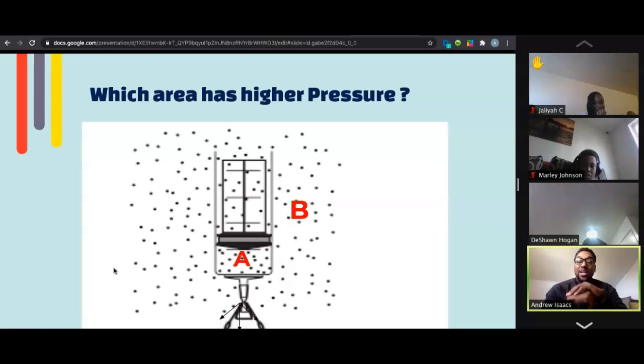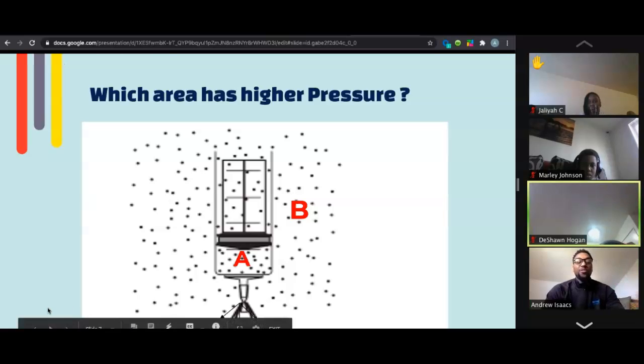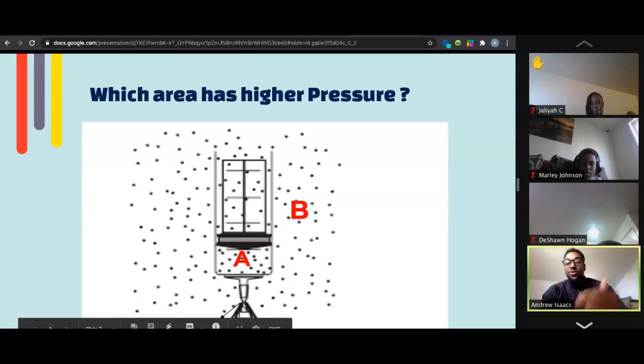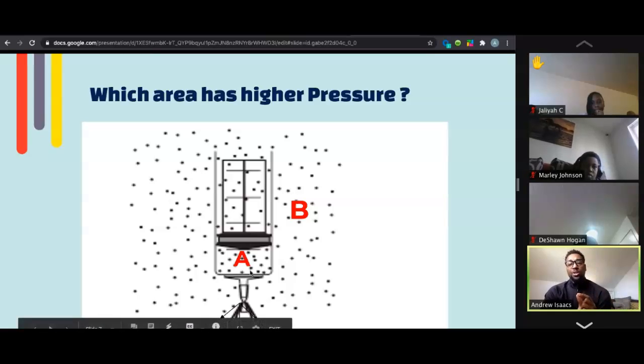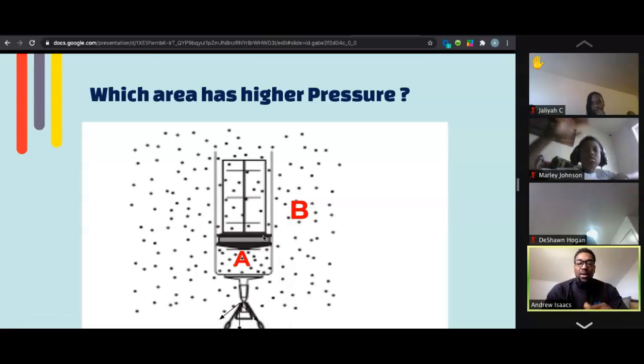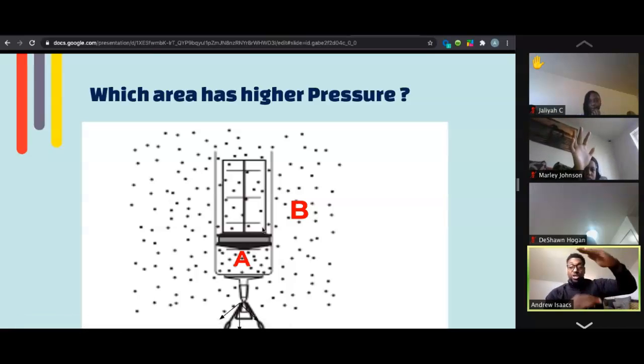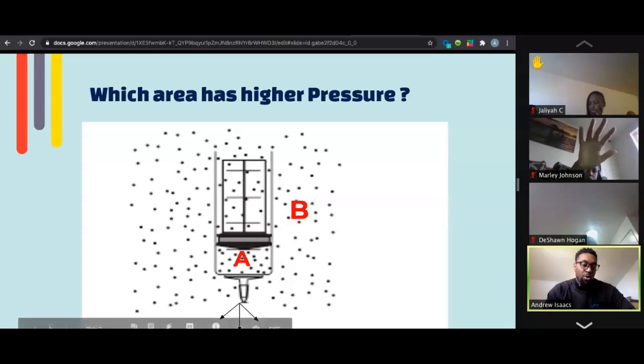Got you. So you picked A, which has higher pressure. Why you say it has higher pressure? Because it's more compressed. Exactly, it's compressed, right? So because it's being compressed, there's force being exerted down inside the syringe versus outside of the syringe, there isn't any force being exerted down. Okay? So, quick question. If the air particles in the syringe are being pressed down and we have the clamp that's holding the air pressure, what do you think would happen if we remove that clamp? Right? Like if we remove the clamp and we let the pressure just keep pressing, what do you think would happen, right? If we removed that clamp, where would the air particles go?